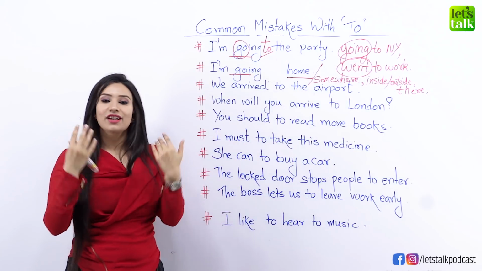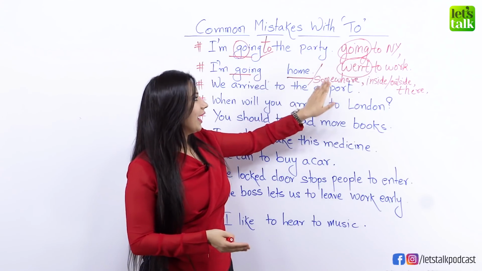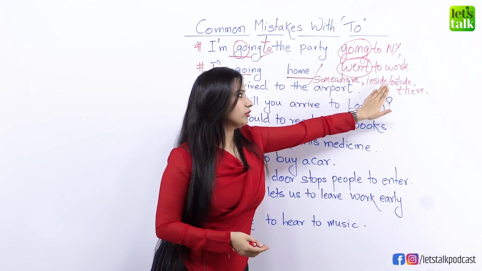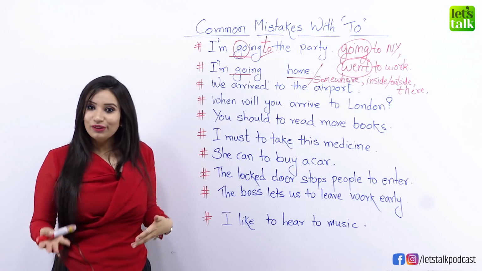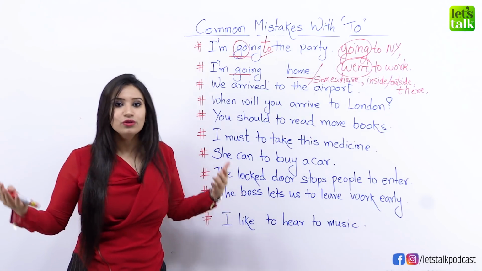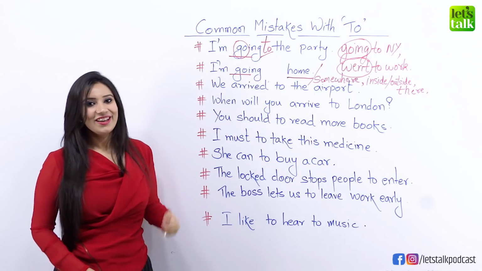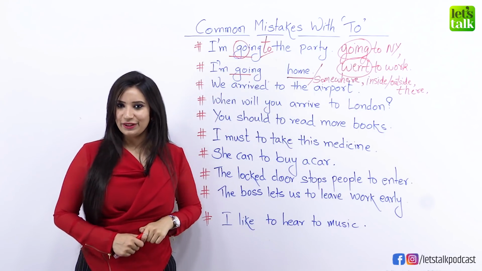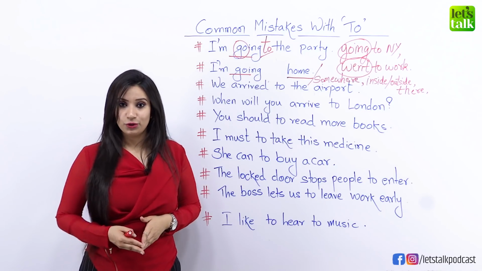But there are some exceptions to this rule. So with words like home and somewhere, inside, outside, there, or upstairs or downstairs, with all of these words, we do not use to, even though we use go. Okay, so I hope this rule has been clear to you. Now with this, we move to the next rule about using to.